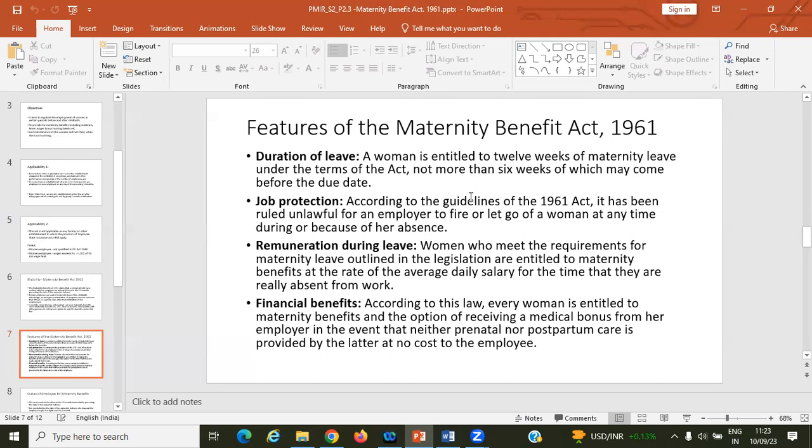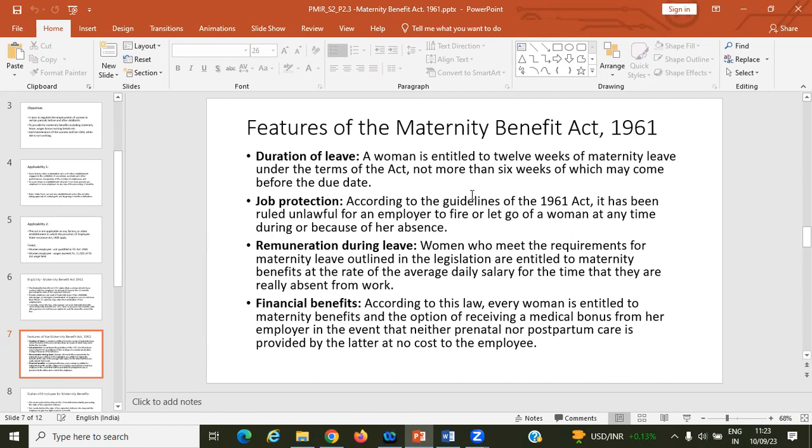Another feature is, other than the leave and the protection, you will get some financial benefit. What is the financial benefit? Every woman is entitled to get the benefits and the option of receiving a medical bonus.